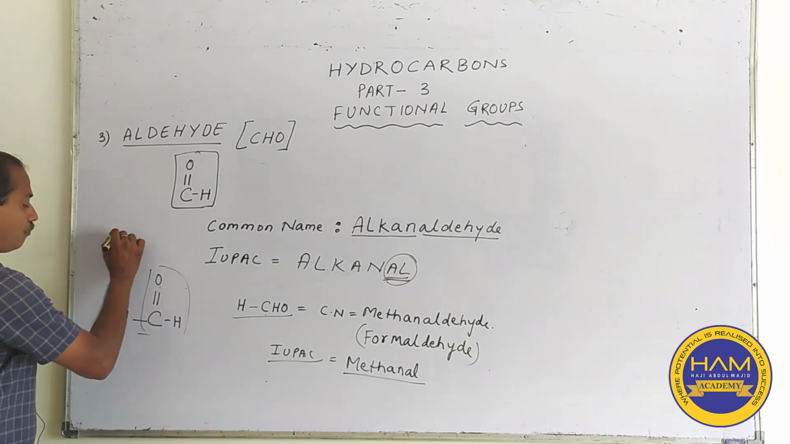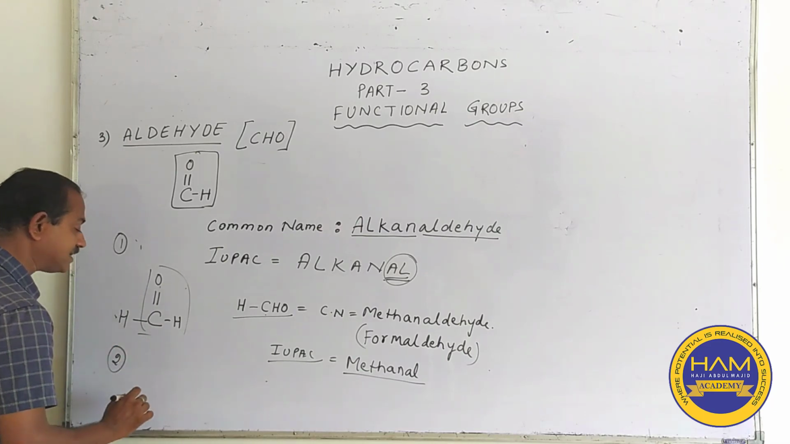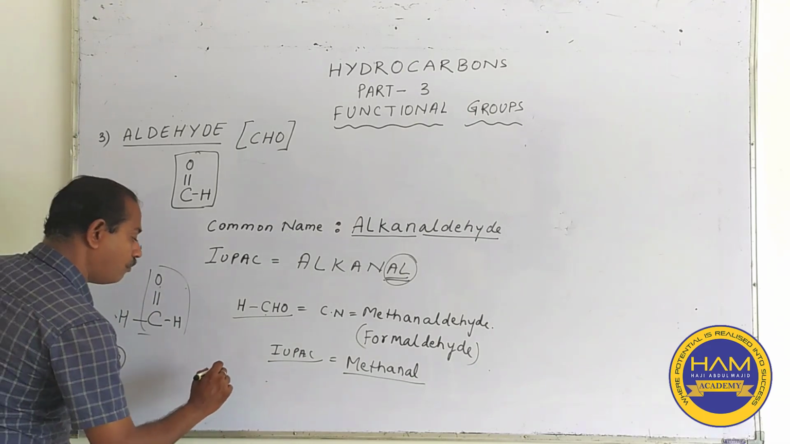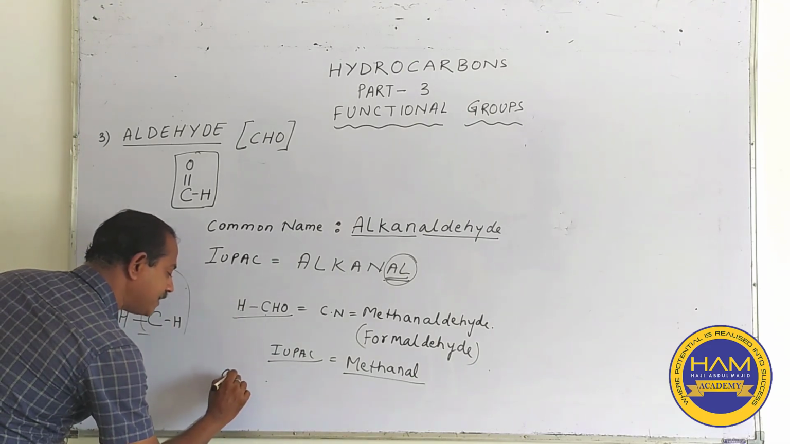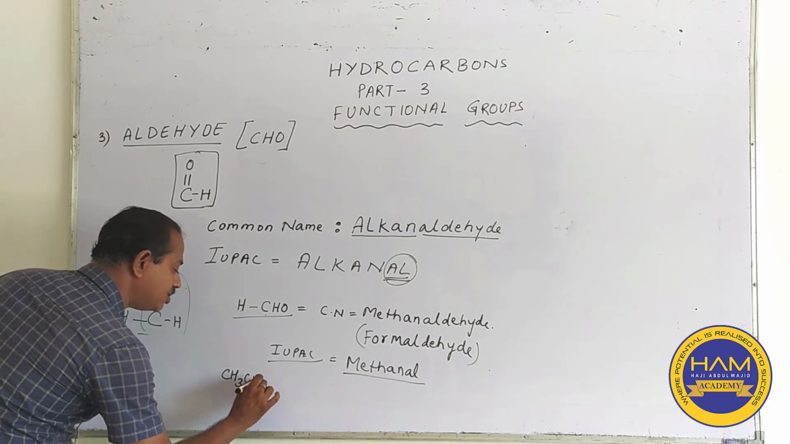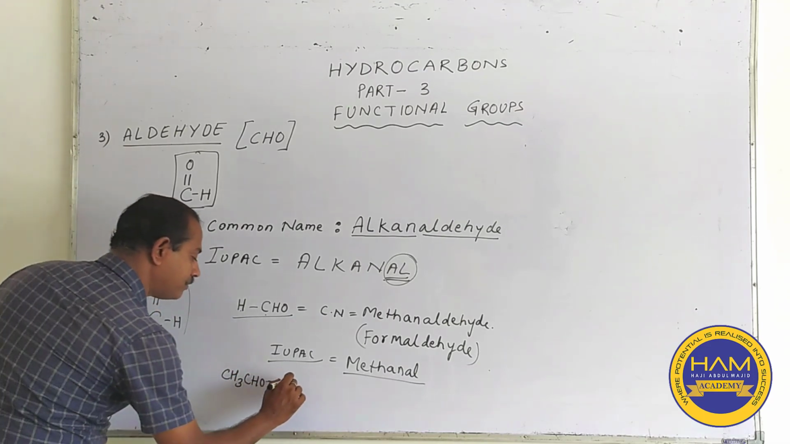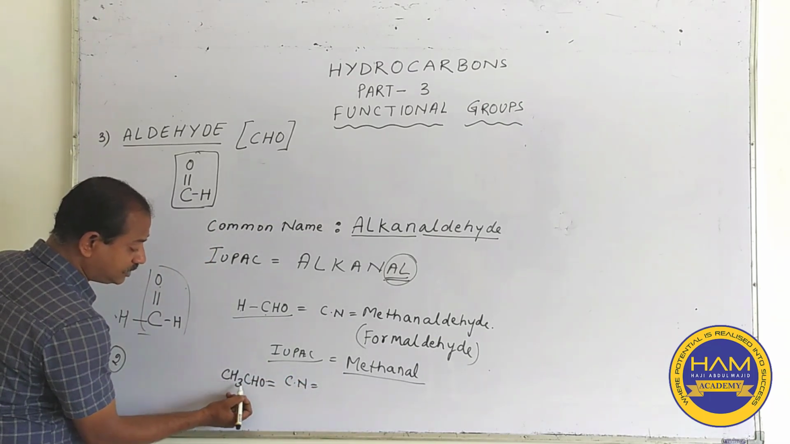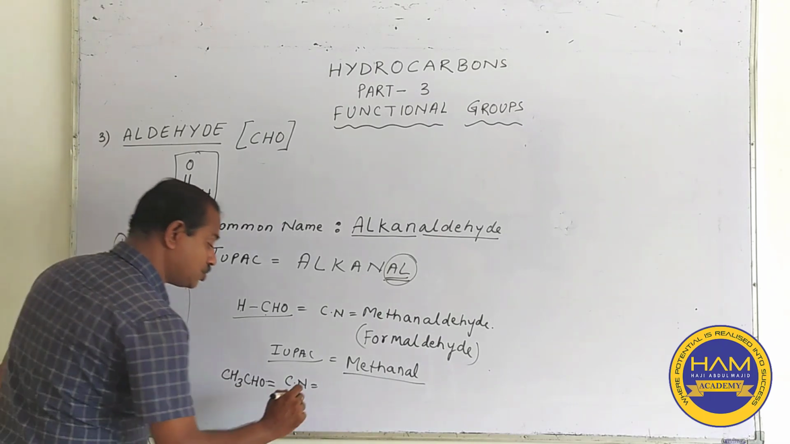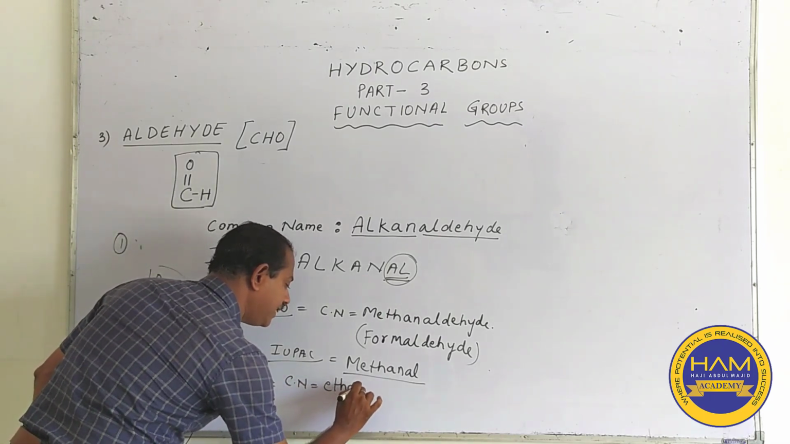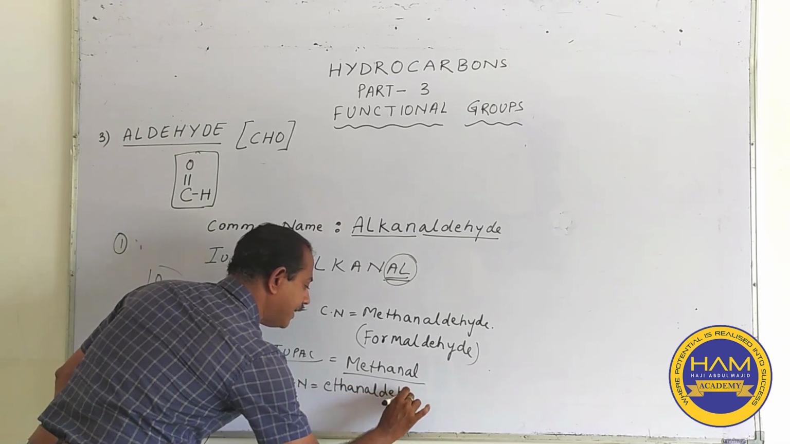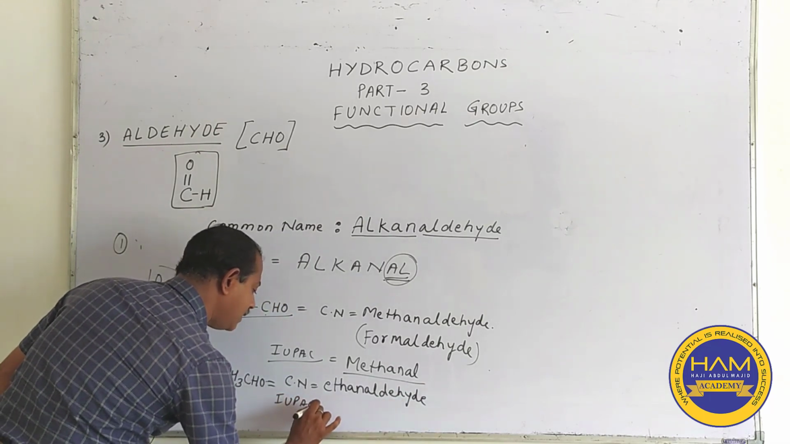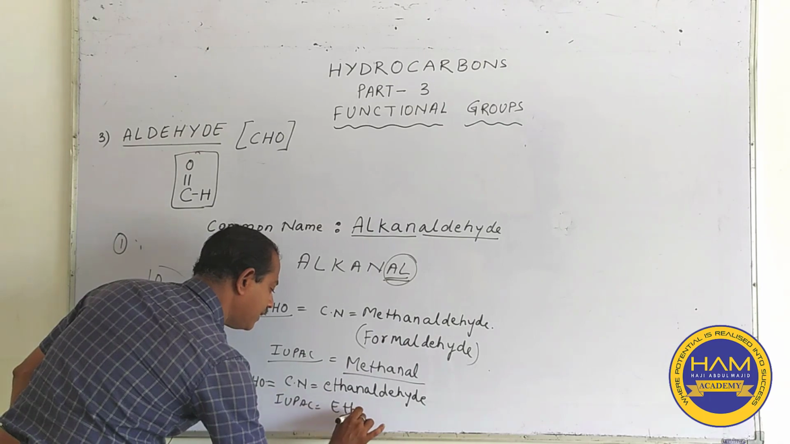We can explain it to you with another example. For example, we take the CH3 or the methyl radical in place of this hydrogen. If we take CH3 then CHO, this forms another compound. The common name will be what? Now we will count the number of carbons. How many carbons are there? 1, 2. So this forms ethane. So this will be ethanaldehyde, and the IUPAC will be ethanal.